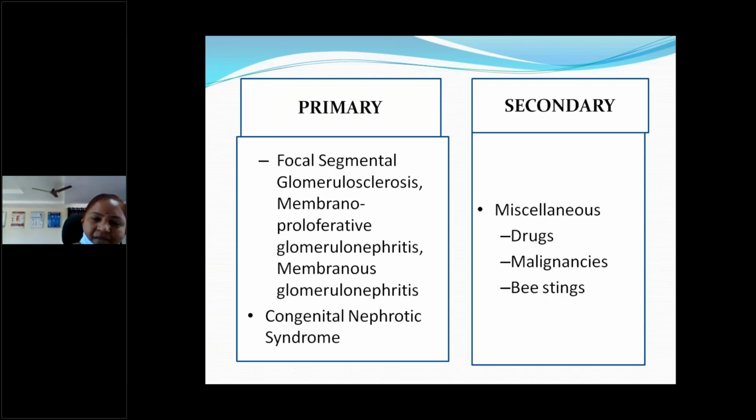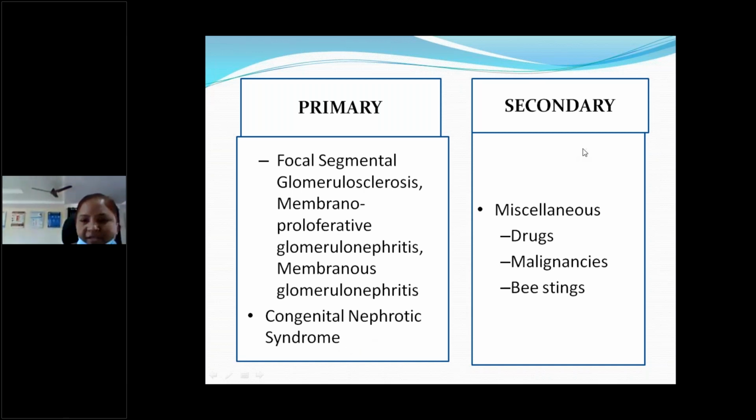And coming to the primaries, 80% I told you minimal change nephrotic syndrome. Remaining 20% may be focal segmental glomerular sclerosis, membranoproliferative glomerulonephritis, and membranous glomerulonephritis. Usually they will go for the relapses, frequent relapses, and the steroid dependency. And one entity is a congenital nephrotic syndrome, very rare. Usually it's common in less than 3 months of age.